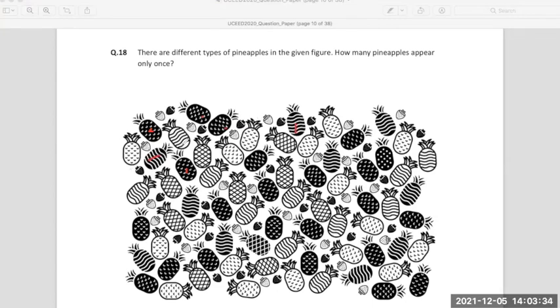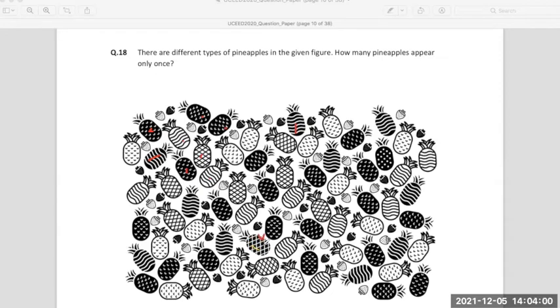This pineapple also shows that kind of pattern happening here. This crisscross typology is also seen here. This typology is seen, this one is also seen, this one is also seen. Yeah, this is one typology which is not seen.